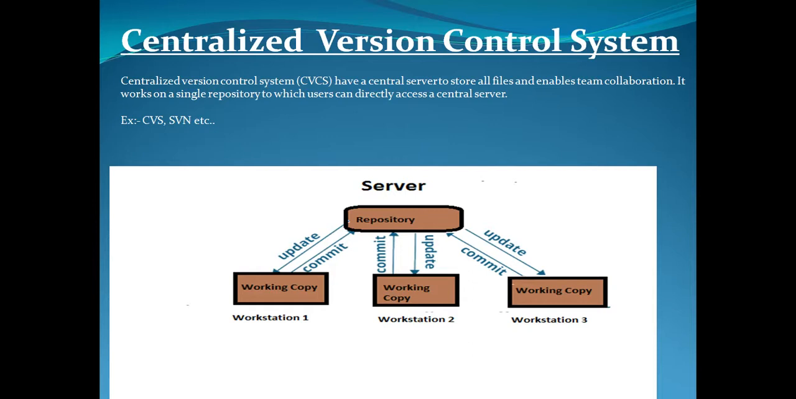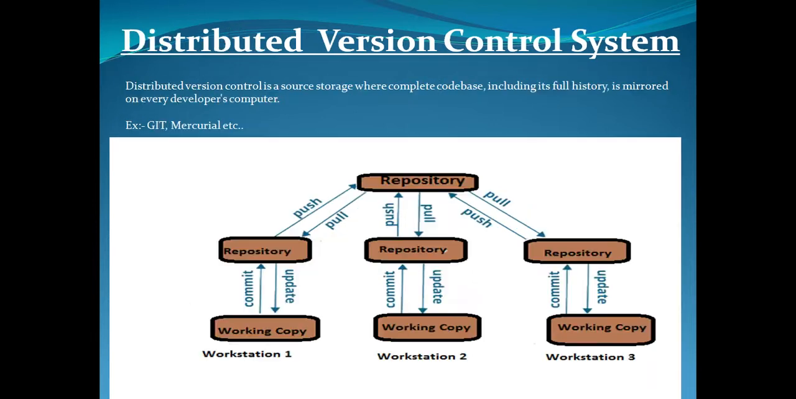So now we will look into the distributed version control system. Distributed version control is a source storage where the complete code base, including its full history, is mirrored on every developer's computer. So you can see in this diagram, we have one central repository and we have one local repository for each workstation, like a working copy.